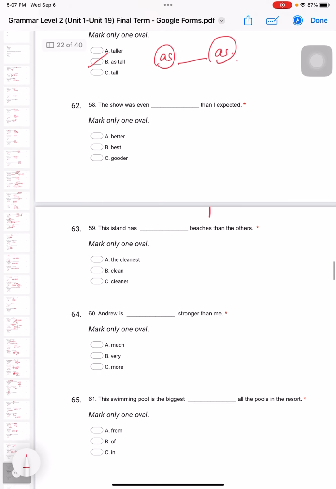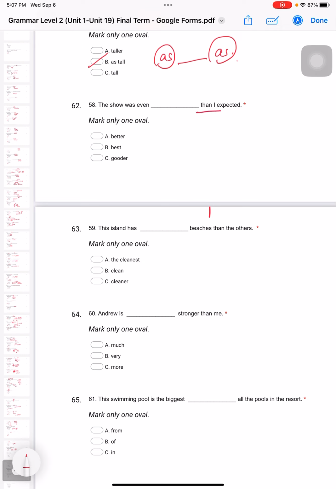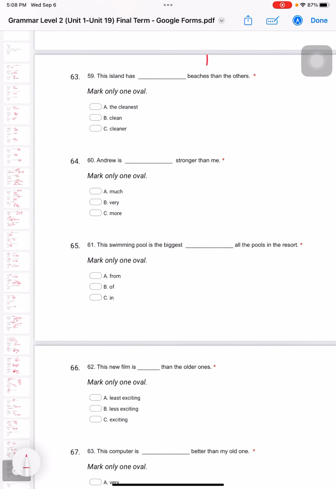Okay, so 58. The show was even better than I expected. I expected means 我期待的, 跟我预期的更好. Okay, then. So when you see the word then, it means we're going to use comparative. So comparative means we're going to use, yes, better is the comparative. There's no such thing as gooder. Okay, 59. The island has cleaner beaches than the others. Okay, you see that? I'm comparing two as well because there's a word then. So this is a comparative. Okay, so has what? Which one is comparative? Yes, cleaner.